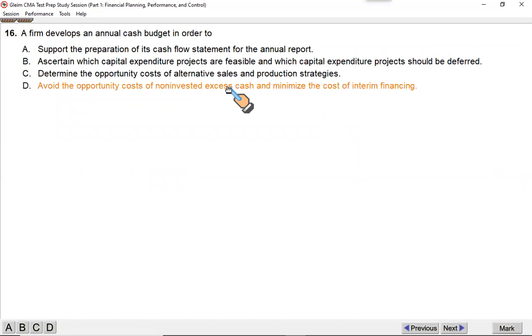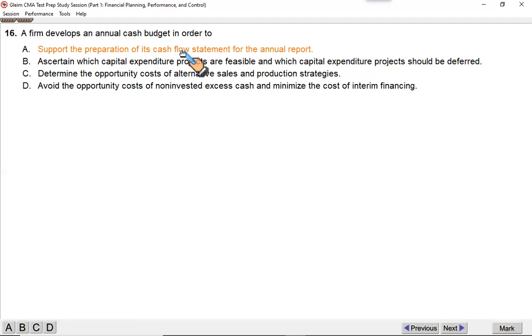Okay, a theoretical one. A firm develops an annual cash budget, cash inflows, cash outflows, in order to do what? To support the preparation of its cash flow statement for the annual report. Cash flow statement is prepared based upon your balance sheet. You need to have a balance sheet. Based upon your balance sheet, we draw up our cash flow statement. Cash budget is not an input to the cash flow statement.